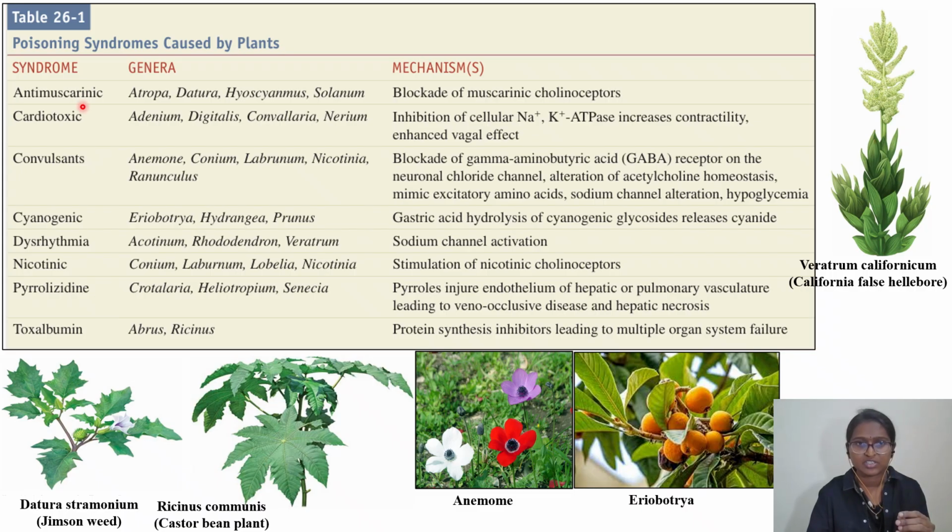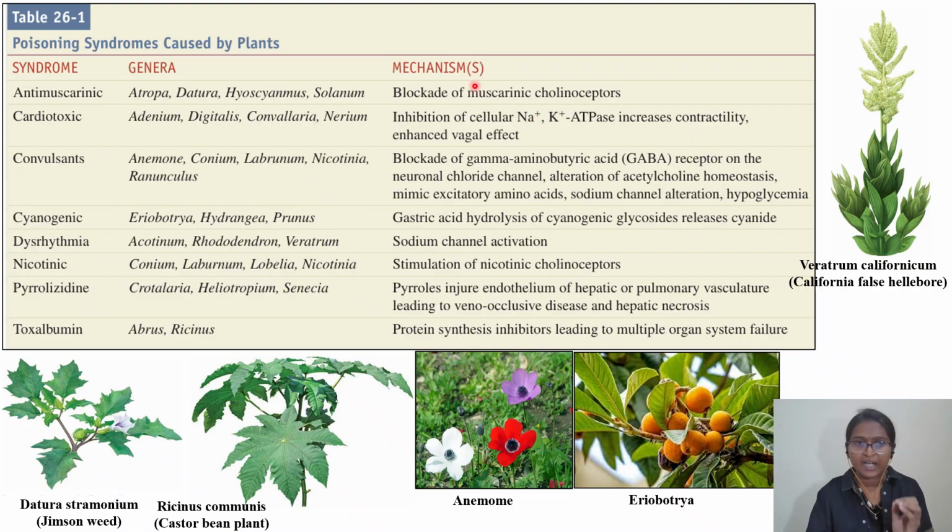Antimuscarinic is the first syndrome. Examples are atropa, datura, hyoscyamus, cestrum as well as solanum. So in our question the answer was atropine. What is the mechanism? These antimuscarinic agents block the muscarinic cholinergic receptors. That you have to remember.